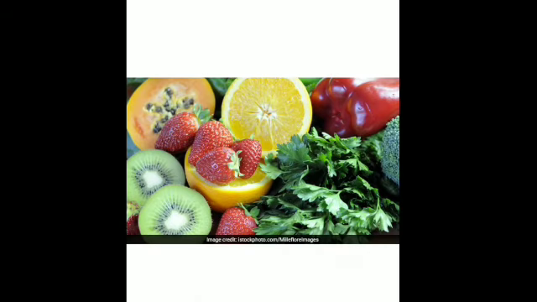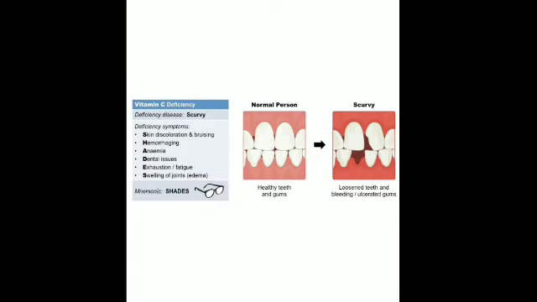Then vitamin C, which is also known as ascorbic acid, and the foods which are rich in it are citrus fruits, that is lemon, orange, amla and tomatoes. Then strawberries and even coriander and papaya contain vitamin C, and the common name is ascorbic acid. The deficiency disease of vitamin C is scurvy. Is that clear? This is scurvy, S-C-U-R-V-Y.